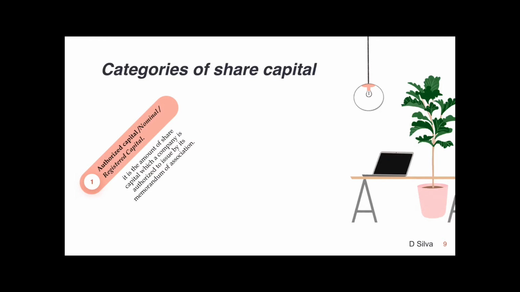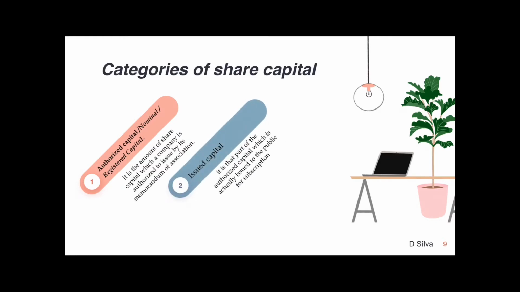This is that amount of share capital which a company is authorized to issue. For any company, there is a limit on how much they can issue to the public, and how many shares, as stated in the memorandum of association. That itself is called registered capital, nominal capital or authorized capital. Out of that only they can issue to the public what we call issued capital, which is actually issued to the public for subscription.